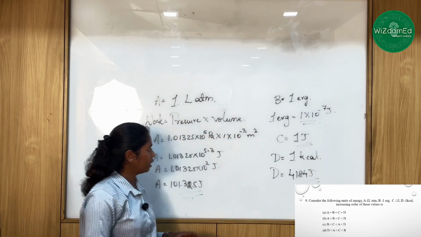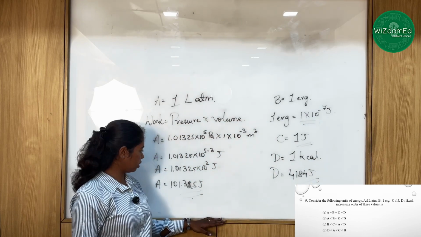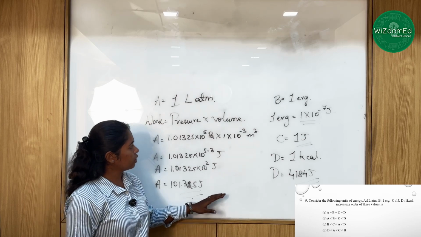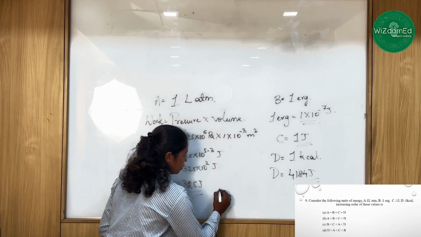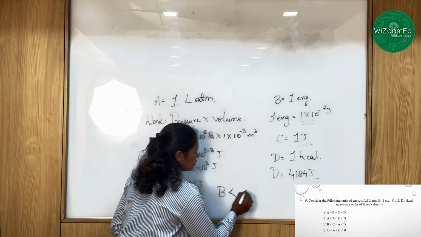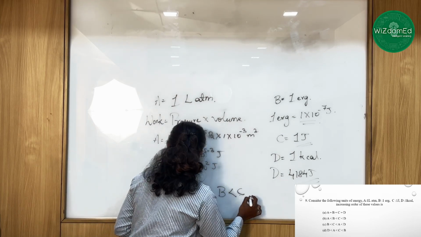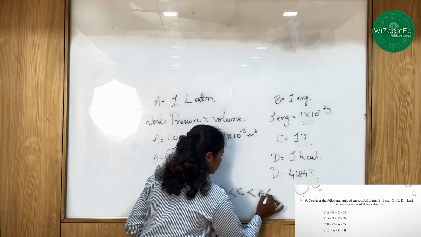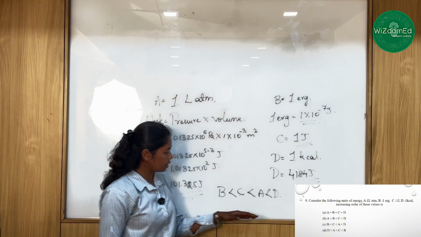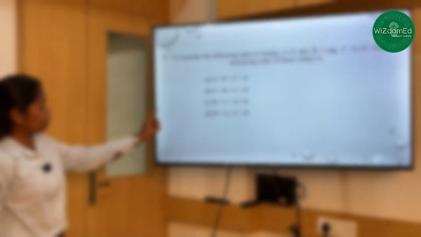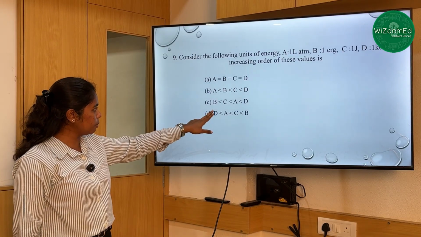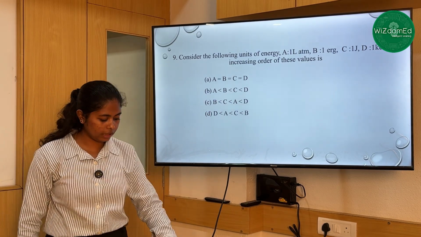Now we have to represent them in increasing order. If we see, the one having the lowest value is option B. So B is going to come first, and after B we have C, then comes A, and then comes D. So I have arranged them in increasing order. So the right answer for this question is option C, which is B, C, A, and D.